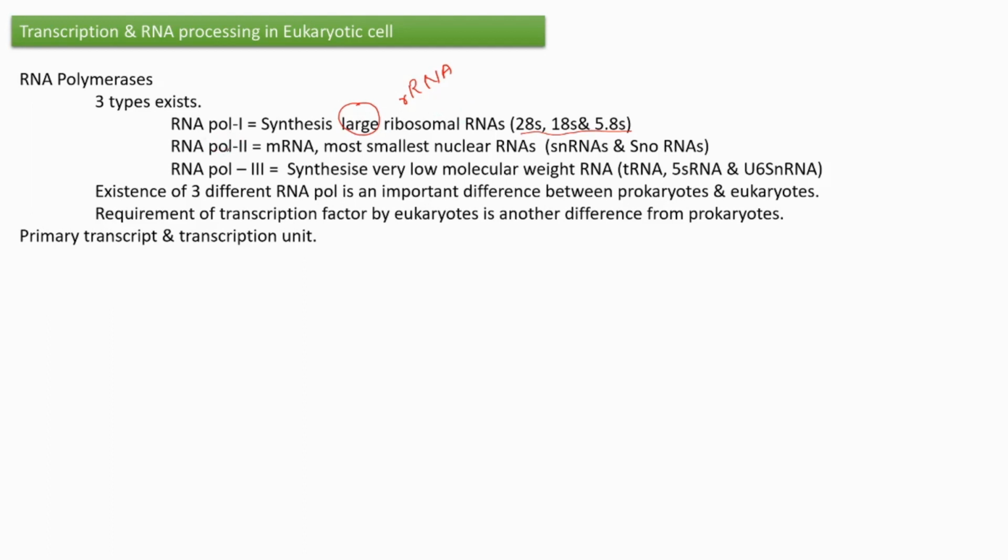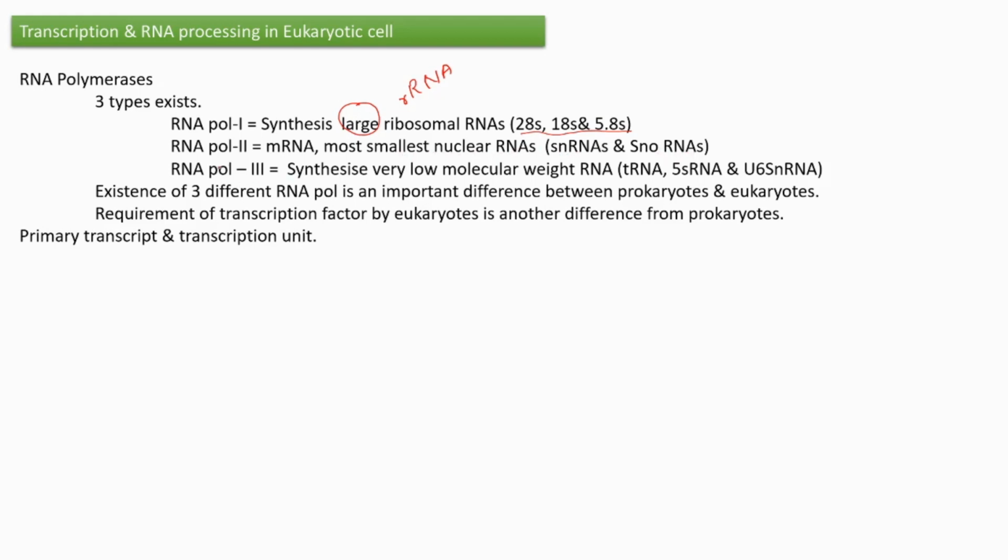Then coming to RNA polymerase 2, it carries out the transcription of mRNA. mRNA is very important. We know that it is the mediator behind the synthesis of almost all proteins. Without mRNA, any cell can't produce any proteins. And so the transcription of mRNA is carried out by RNA polymerase 2. Along with that, it also carries out the transcription of small nuclear RNAs, like snRNAs and snoRNAs.